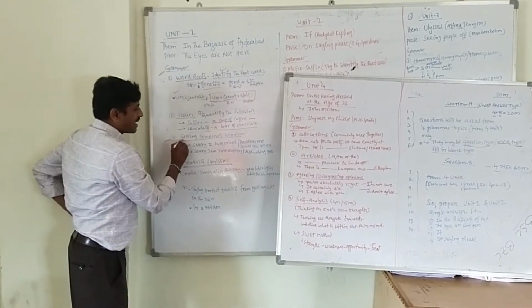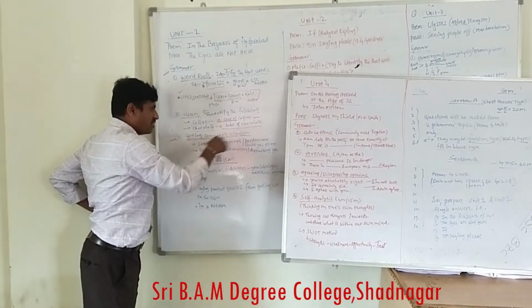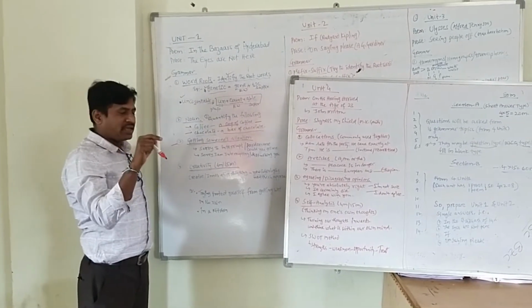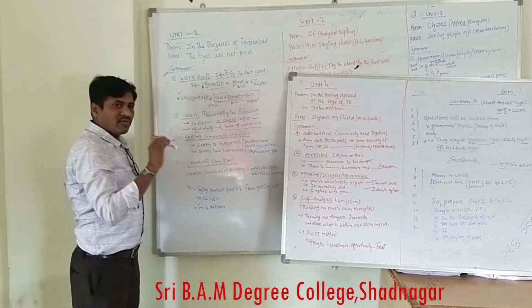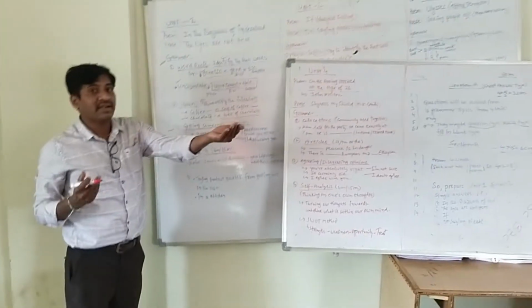Next is getting someone's attention. Communication skills are very important for us. Communication skills are very important for us. That's why this grammar topic is included for us. So while communicating with others, first comes getting someone's attention. How do you get the attention of someone?